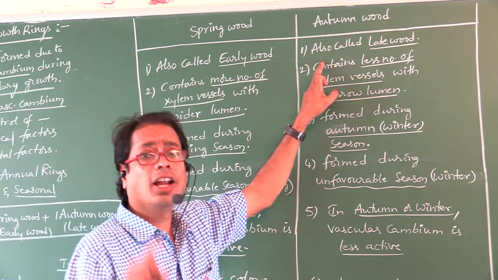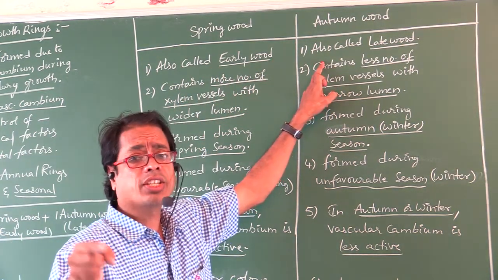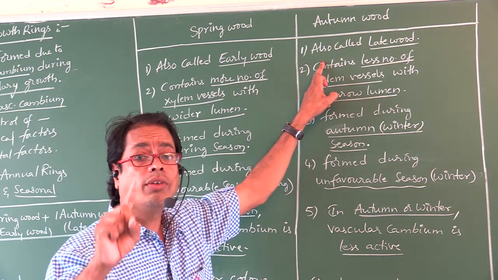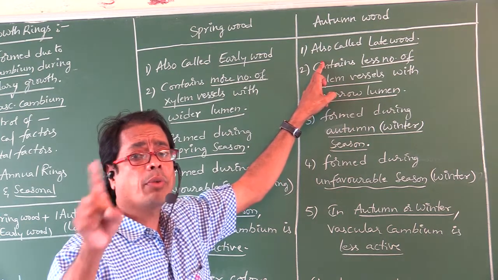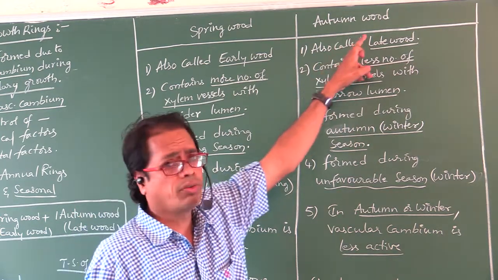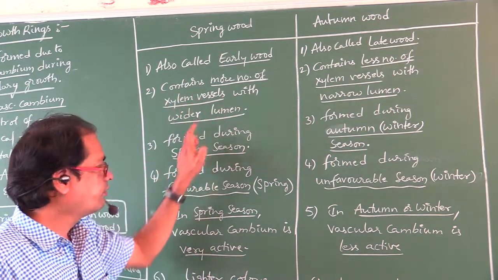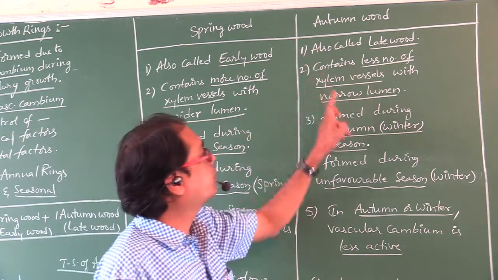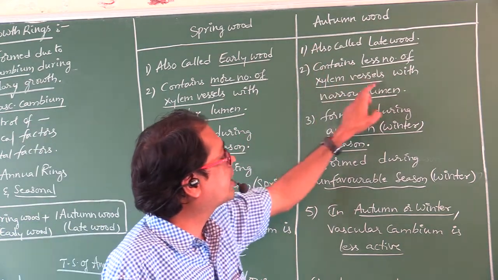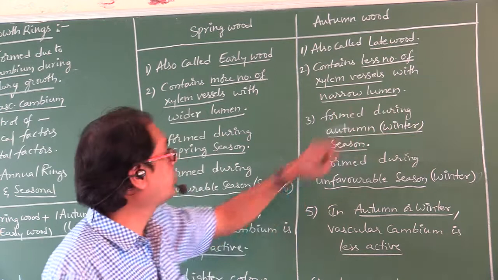Autumn wood is also called late wood. That is, first formed wood is always spring wood. Later formed wood is always autumn wood. Spring wood contains more number of xylem vessels with wider lumen. Autumn wood contains less number of xylem vessels with narrow lumen.